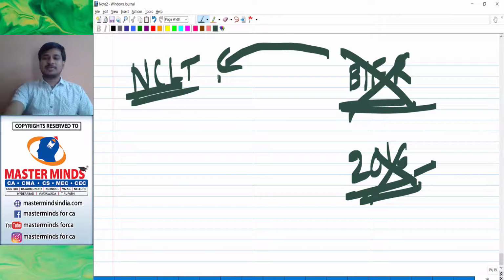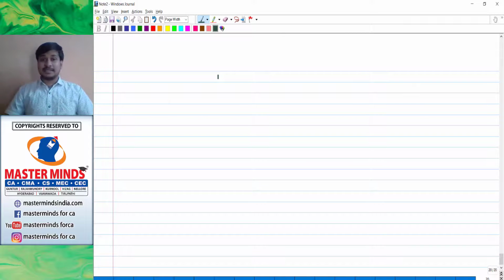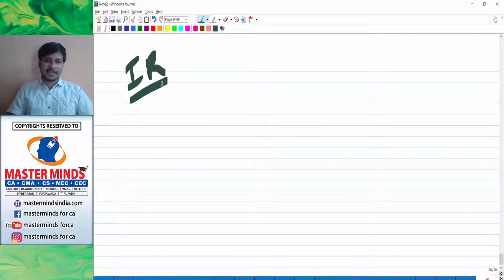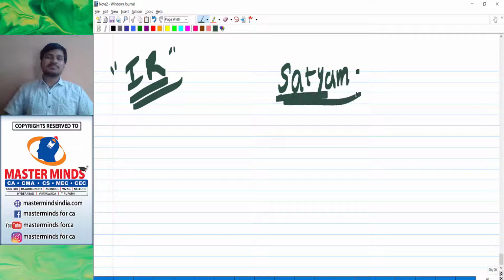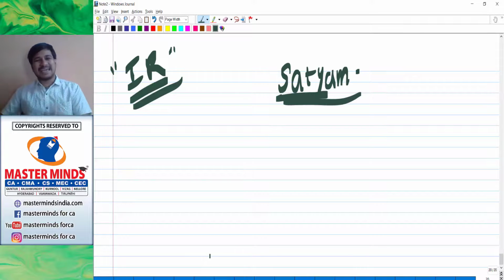So let us have some live examples with respect to this internal reconstruction. Likewise, are there any companies who have gone for this internal reconstruction? Sir, number one, everybody knows this: Satyam company, the Satyam scam. What has Satyam company done?